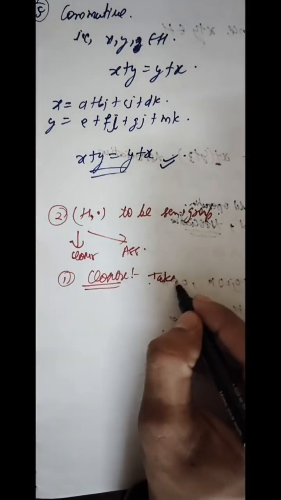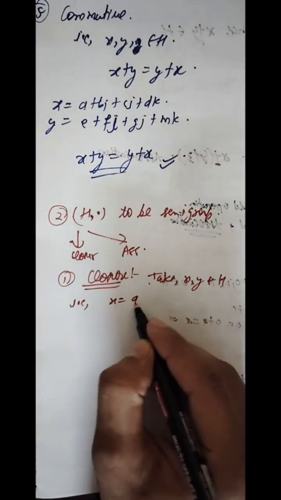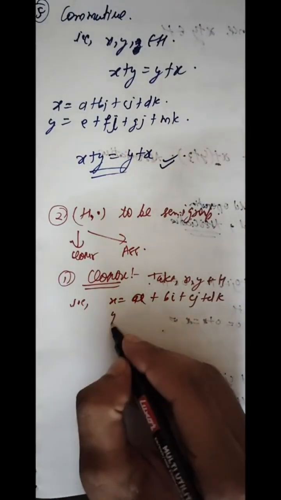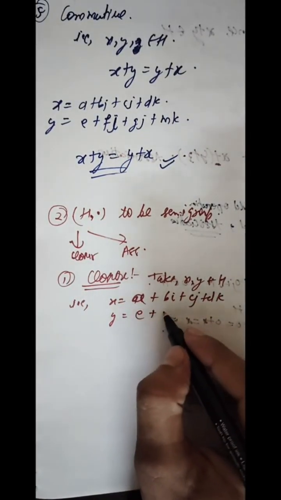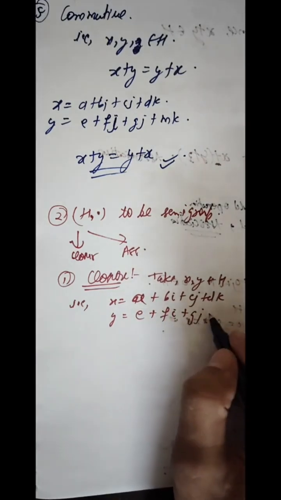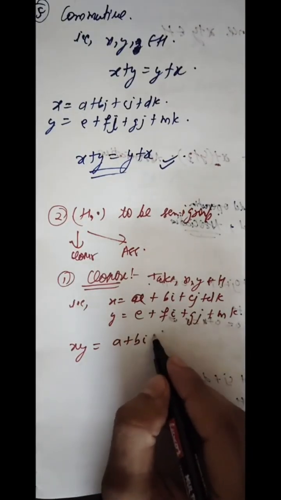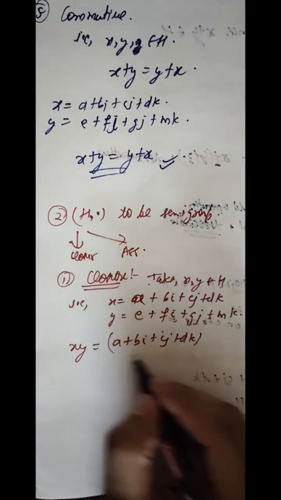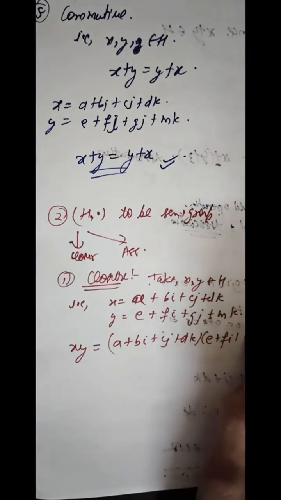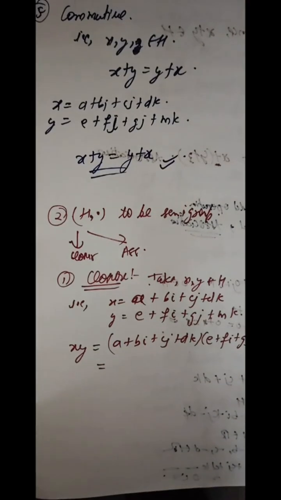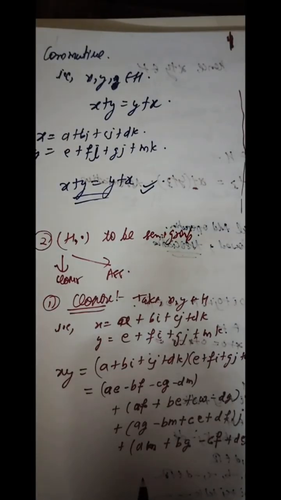So take any x, y belongs to H, that is x equal to ... so your xy is equal to ... So student, after solving these equations we get this.